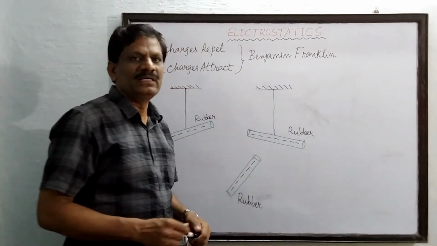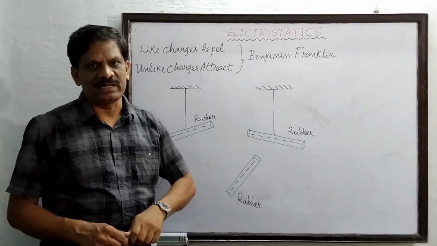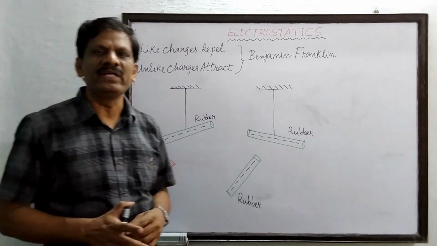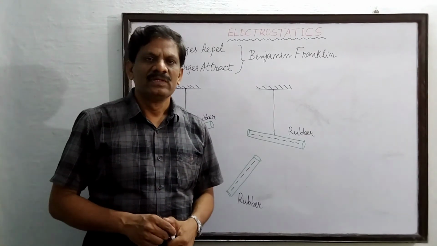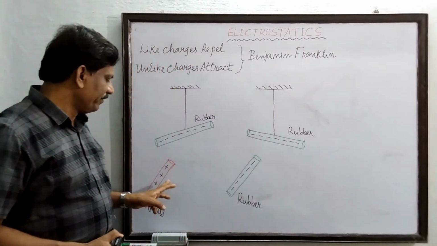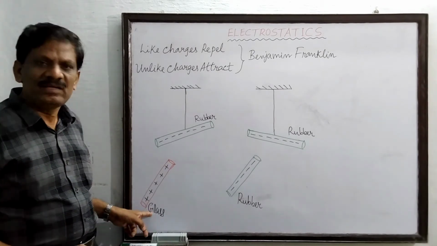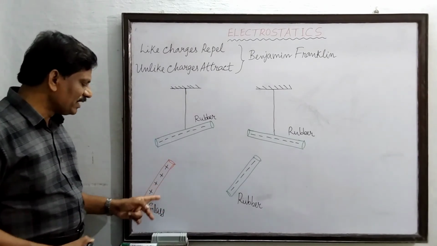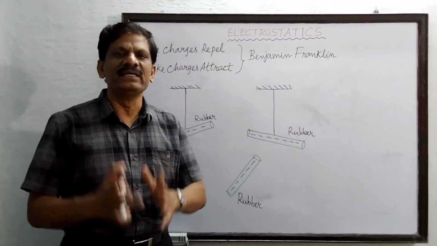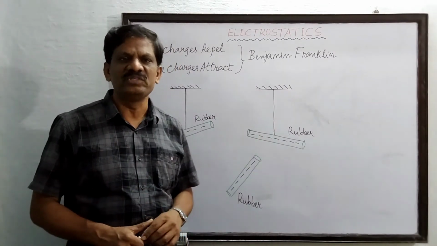To verify that like charges repel and unlike charges attract. Now in the earlier experiments, we know how to charge a body by the friction method, by rubbing one material against another material. Now I will take a glass rod rubbed with silk. Glass acquires a positive charge. So this is a positively charged glass rod. And when a rubber rod is rubbed against cotton or flannel or wool, it acquires a negative charge.